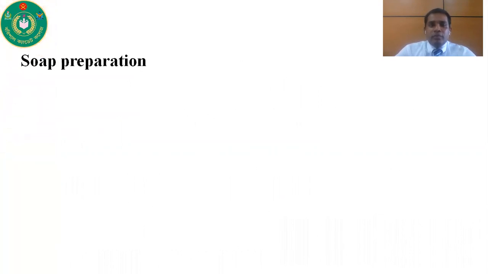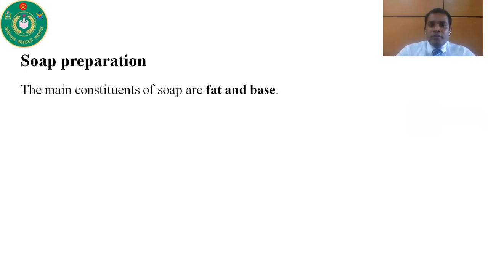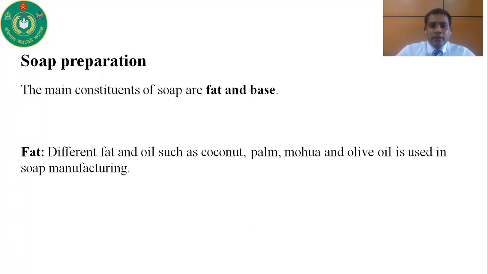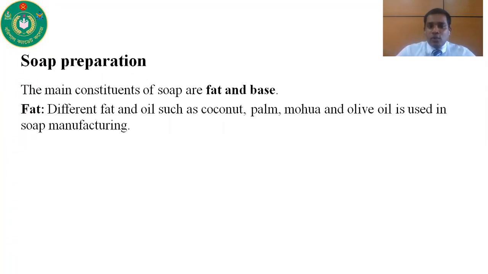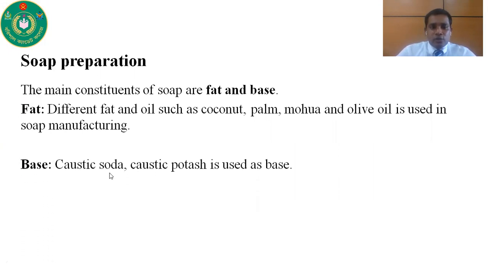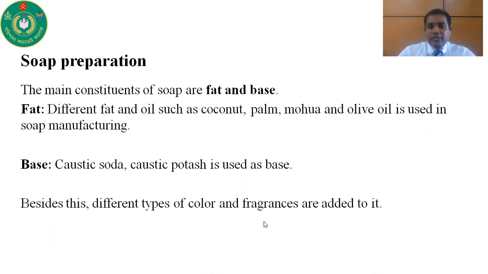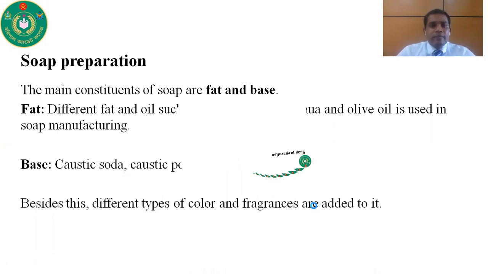Now, preparation of soap. The main constituent of soap are fat and base. So in case of fat, different fat and oils such as coconut, palm, mohua, and olive oil is used in soap manufacturing. And in case of base, we use caustic soda and caustic potash as base for the preparation of soap. Besides this, different types of color and fragrance are added to it.